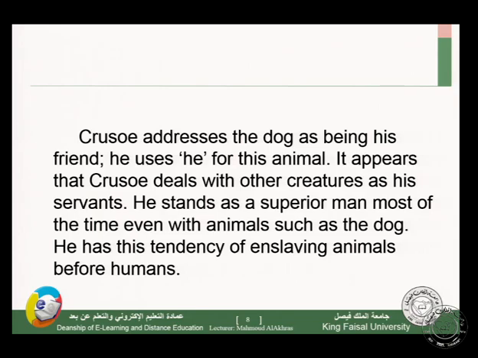It appears that Crusoe deals with other creatures as his servants. So Crusoe deals with other creatures, whether they are human or animal, as his servants. He stands as a superior man most of the time, even with animals such as the dog. He has this tendency of enslaving animals before humans. We have a kind of slavery between Crusoe and other creatures, so we can sense that from the early beginning in his stay on the island.